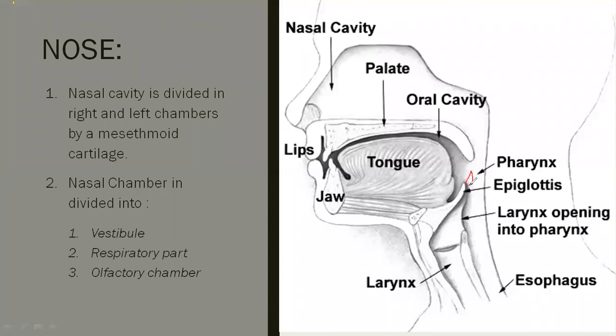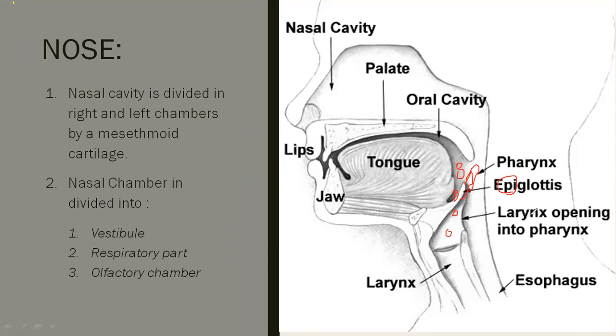This is the windpipe, and the food pipe and windpipe lie side by side. This is the food pipe. The entry of food particles is prevented by this structure called epiglottis. Epi means above, so it covers the windpipe like a flap.